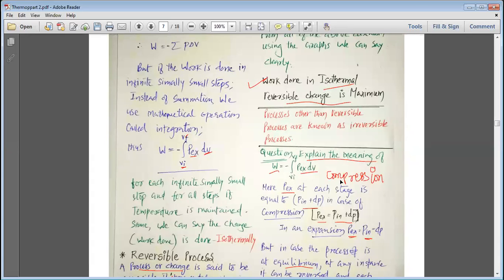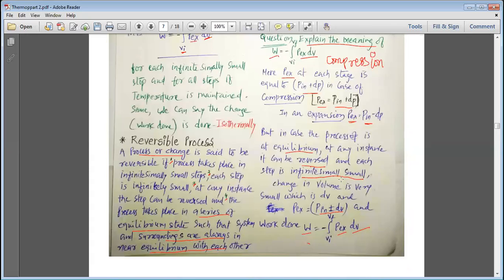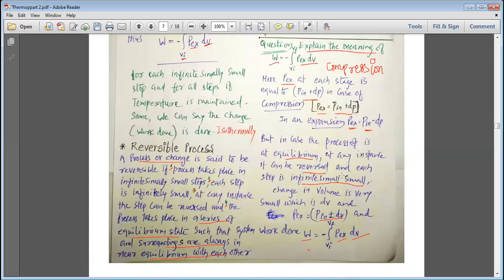To represent the work done in an isothermal reversible process, we use a new mathematical symbol. W is equal to integration P external into dV, that is P multiplied by V. Here we can easily understand that the volume goes from V initial to V final, and overall the work done is equal to integration P external multiplied by the volume change.